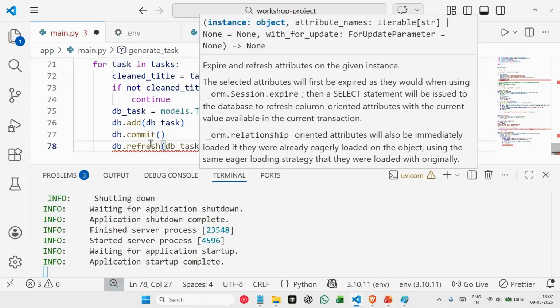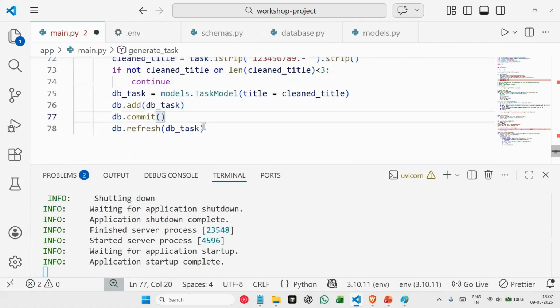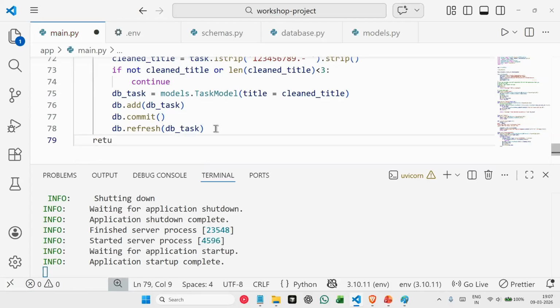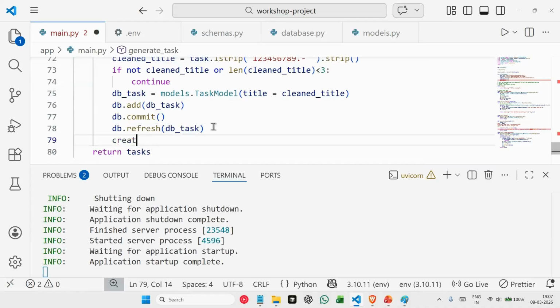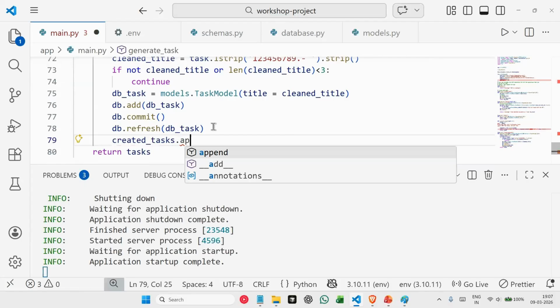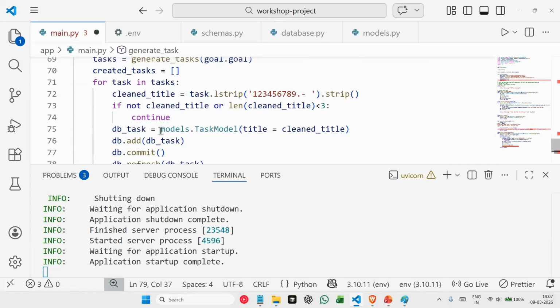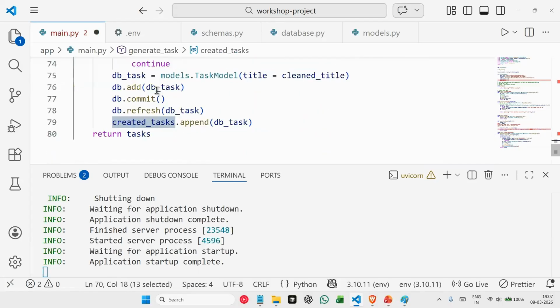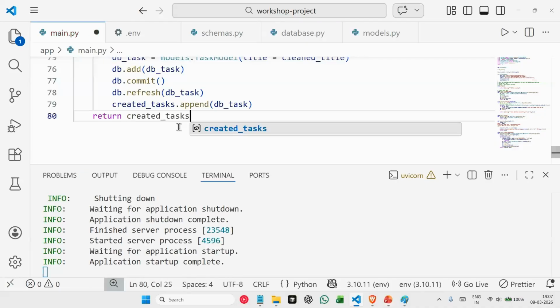So we are looping through all the tasks that AI has given to us, and we are adding all of those tasks line by line into our database. Okay. At the end, we say return all of our tasks. Append db task. So whatever task we are receiving here, we are appending it to another list called created task, and we are sharing that list as a response here. Created task.